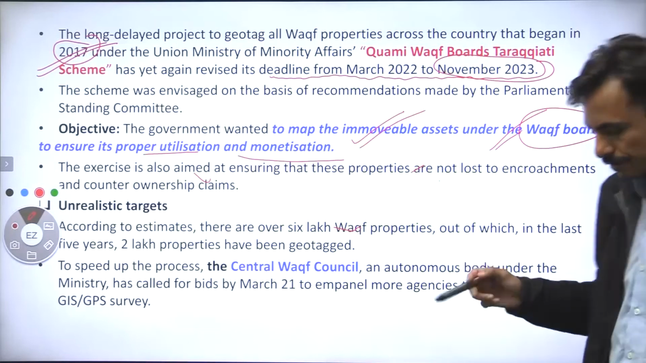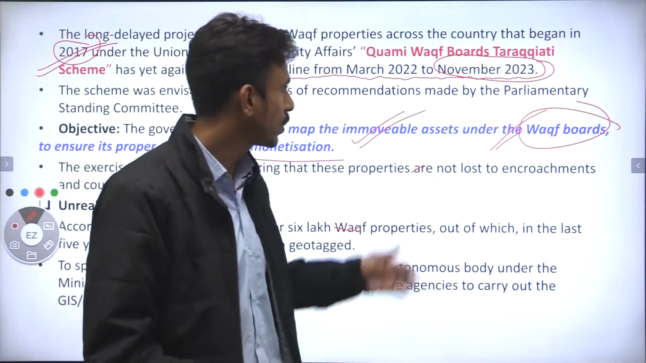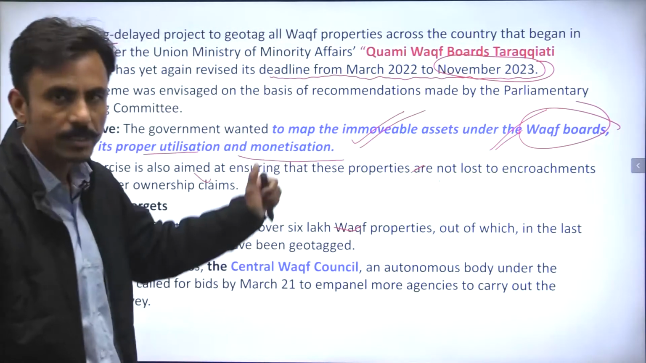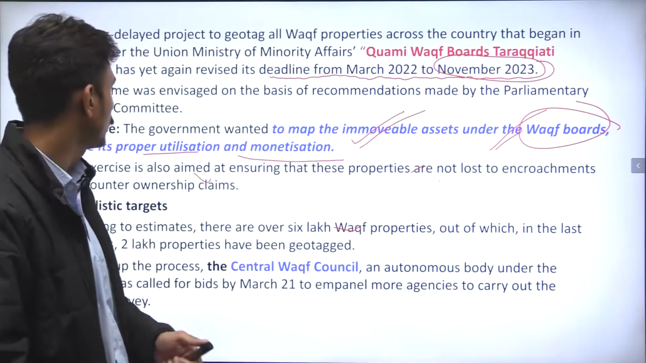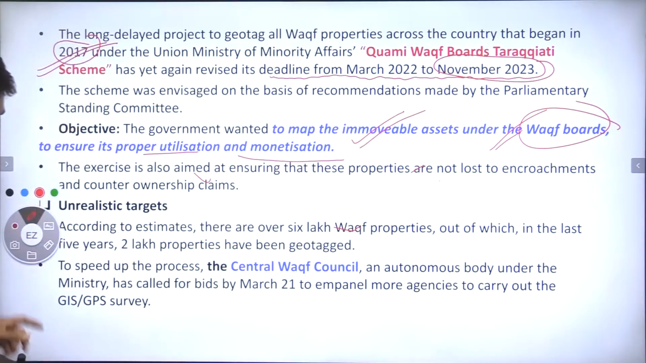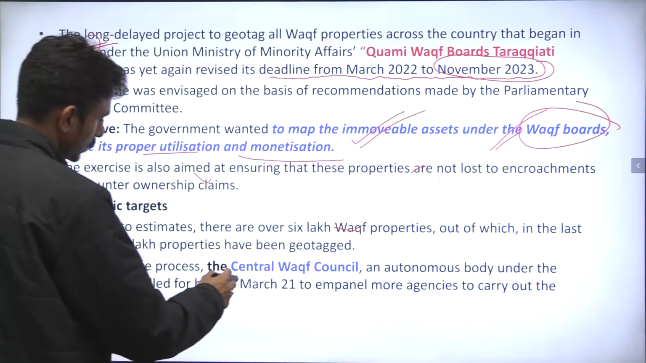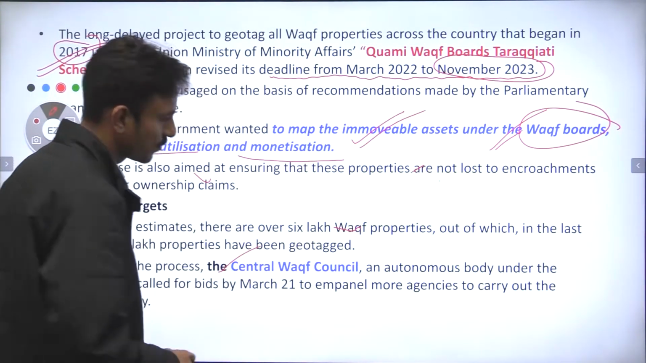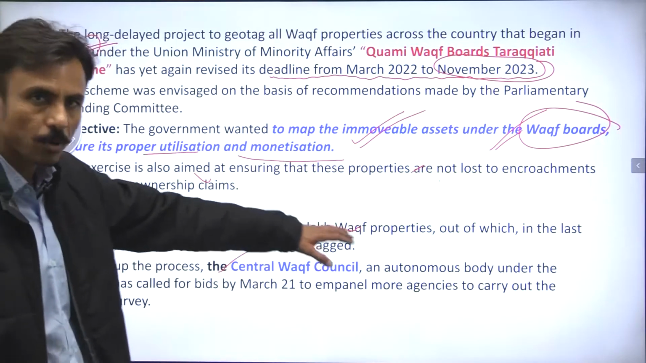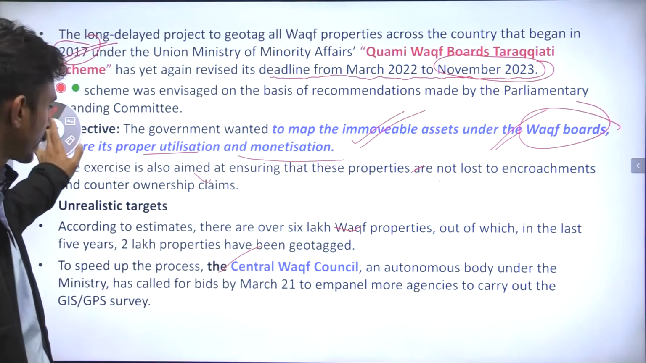So when the geographical identification or tagging happens for the Waqf properties, it would be easier for the government to locate them, to utilize them, to monetize them, correct? In this way, the government has also speeded up the process of the Central Waqf Council, right, which is an autonomous body under the ministry, and has called for bids, right?